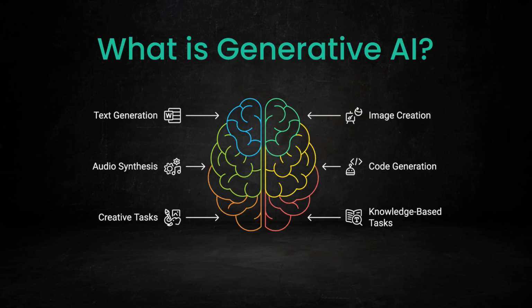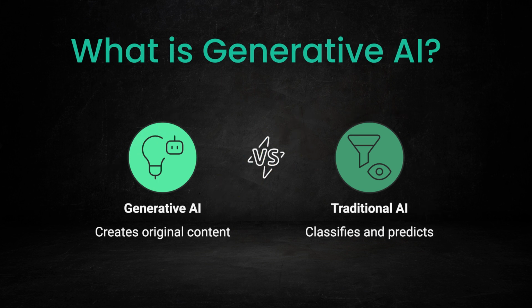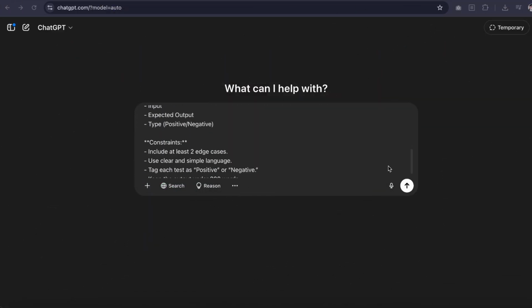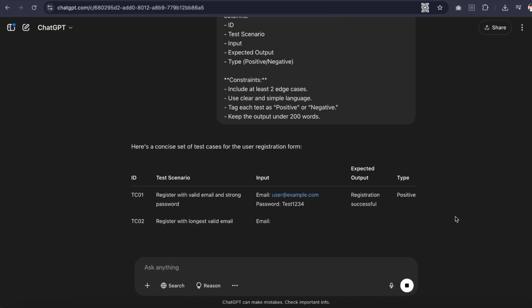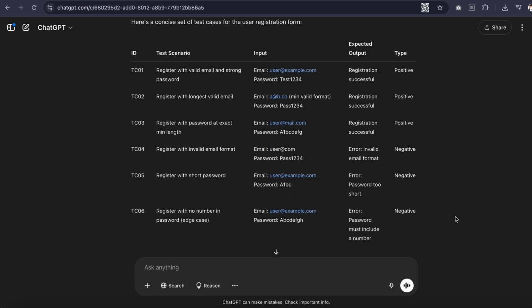Generative AI is a form of artificial intelligence that creates new content, like text, images, audio, or code, by learning from existing data patterns. Unlike traditional AI, which focuses on classification or prediction, generative AI responds to prompts by generating original outputs, making it especially valuable for creative and knowledge-based tasks.